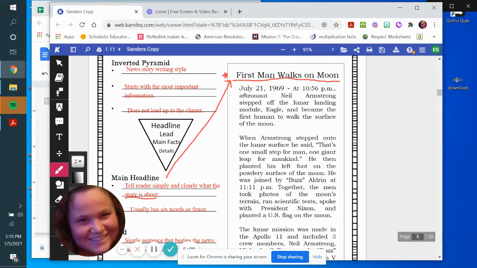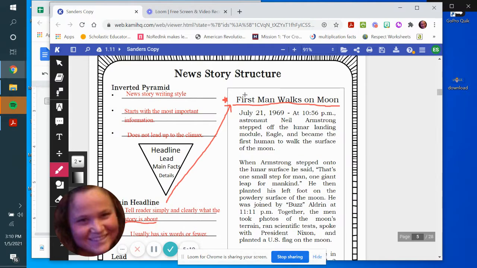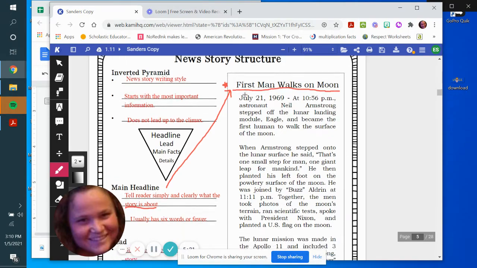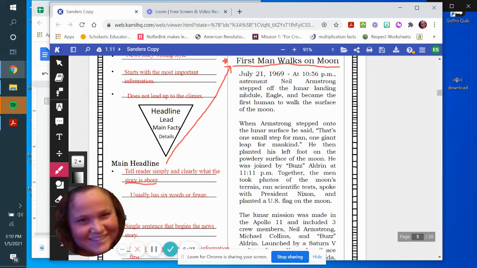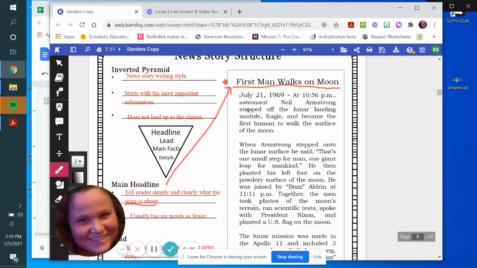Perfect. All right. We also know that we need to start with an inverted pyramid. So the first thing that we're going to write is that we're going to start with the most important information. We have to make sure that that is there. And again, that's about the lead too. So it says July 21st, 1969 at 10:56 p.m. Astronaut Neil Armstrong stepped off the lunar landing module Eagle and became the first human to walk the surface of the moon.